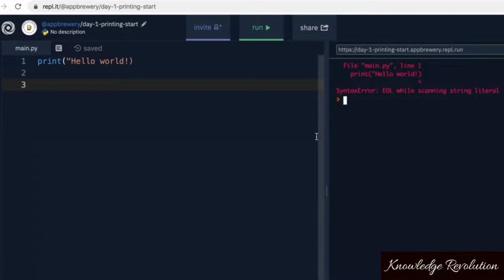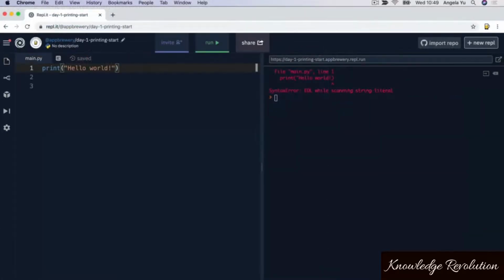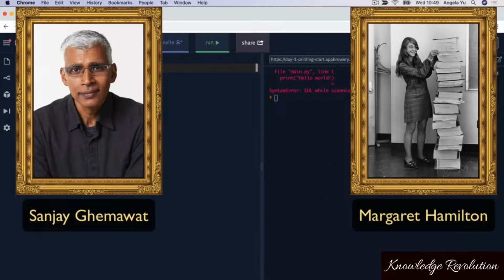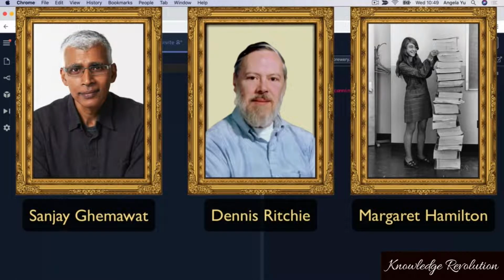Now, the thing I want you to know is that all programmers make mistakes. We all make lots of errors, like forgetting to add the double quotes at the end of the string, or forgetting to add a closing parentheses. These things are just common errors because we're human. But the thing that differentiates great programmers is we're really good at figuring out what the problem is and how to fix it.